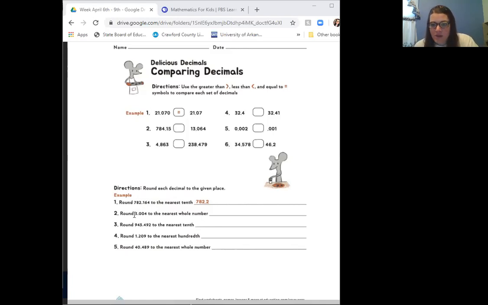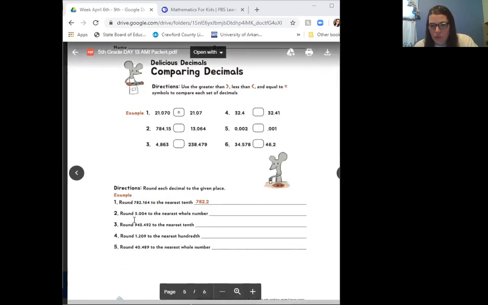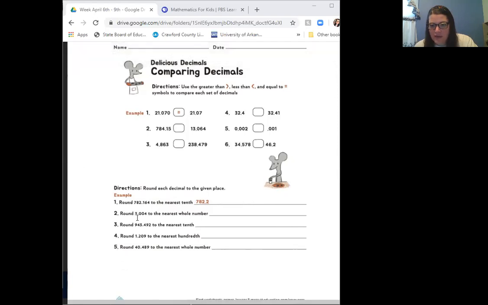Okay? So the next one is round 3.004 to the nearest whole number. So our whole number is 3. Anytime it says whole number, it's going to be everything that's to the left of the decimal point. So right now our whole number is 3. We're going to look over at what's next to it, and it's a 0.